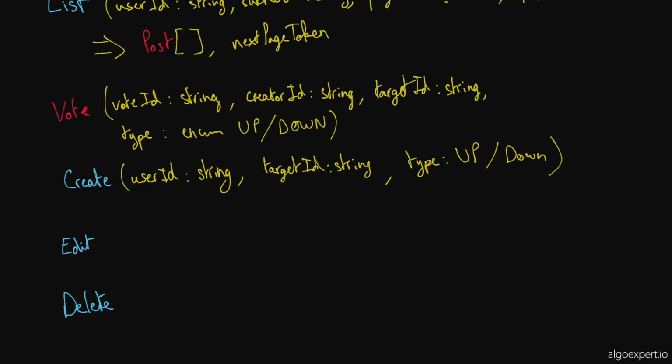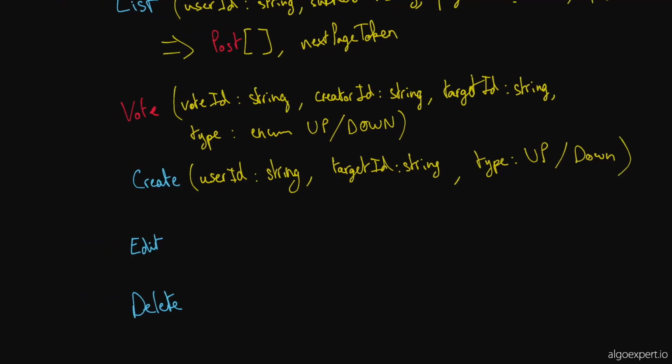And then we are going to have delete and edit methods. For these, they're going to take a user ID. They're going to take the vote ID that you're editing. And then they're going to take the user ID, which is always for ACL checks because you can't edit someone else's vote. And then the edit one would take in the type because you have to edit it to another type.